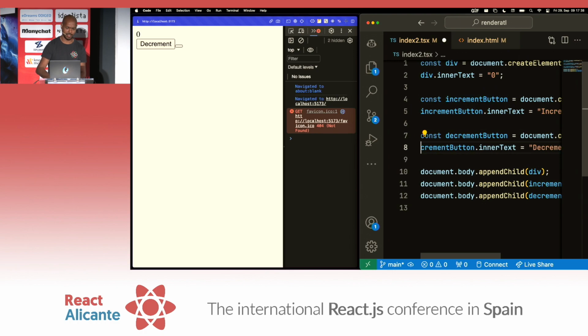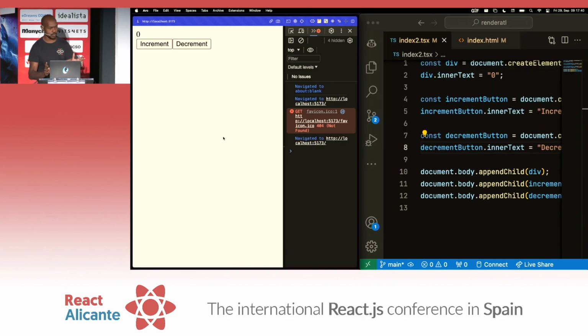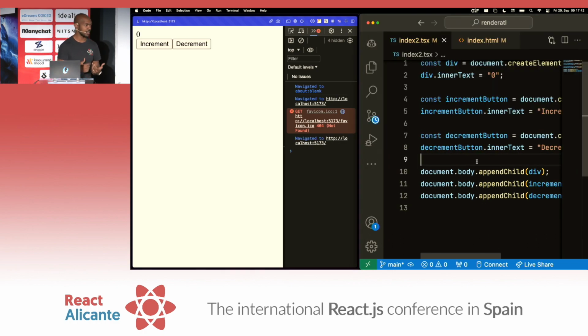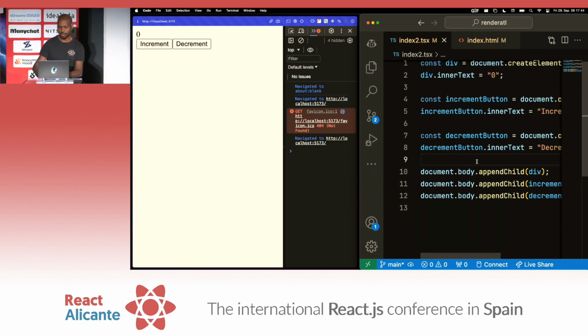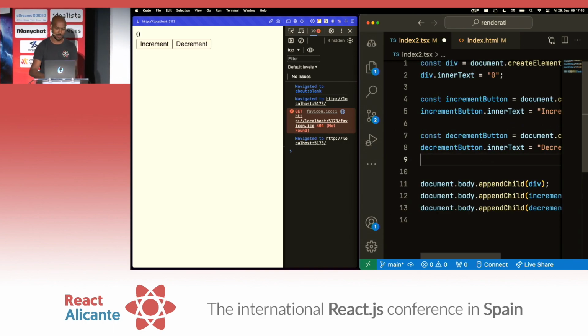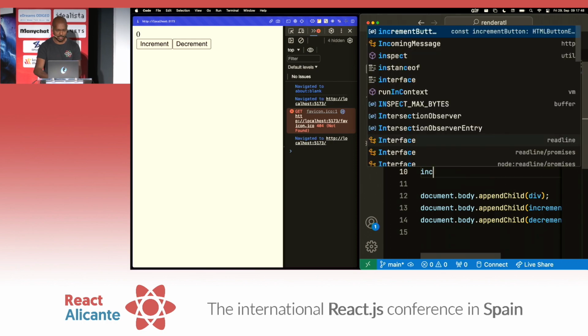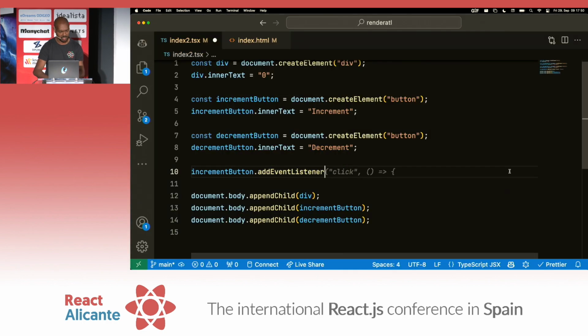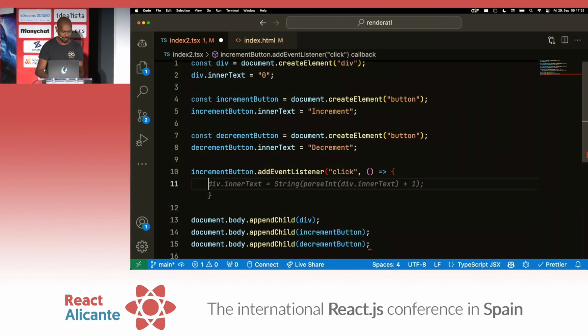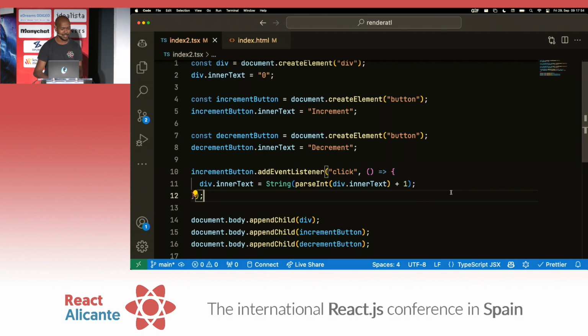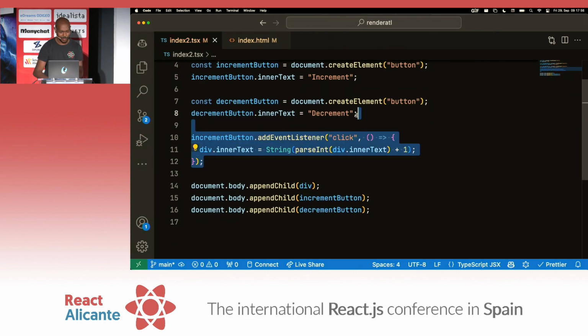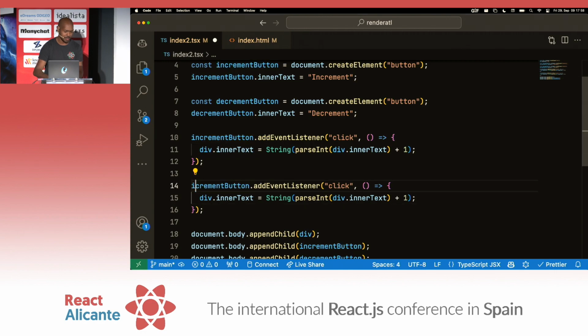This is TypeScript, but we're still making mistakes. Okay, and it kind of works, right? The next thing we need to do is actually make the buttons handle events. We'll do this just maybe for the increment button to save some time, right? But we can do something like increment button dot add event listener. Click. Thank you, Copilot. Oof, this is AI-driven development. Isn't that awesome? We can just do this decrement button -1. Ideally, this kind of should work.